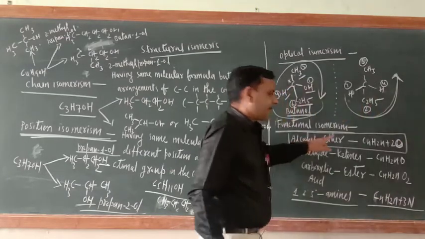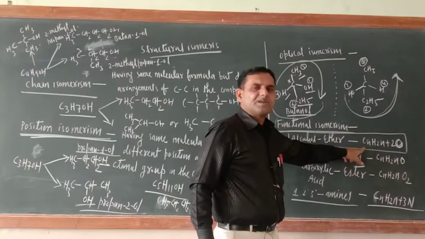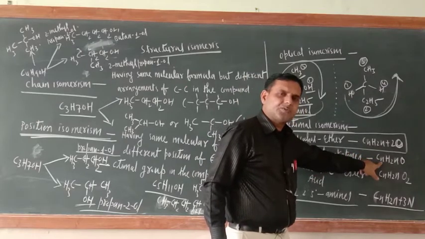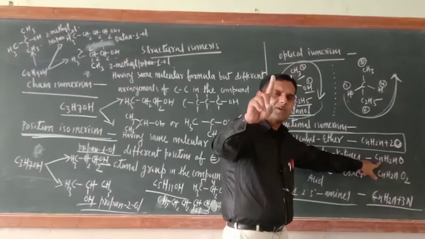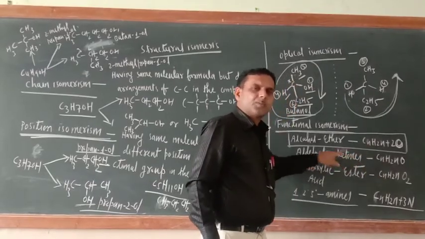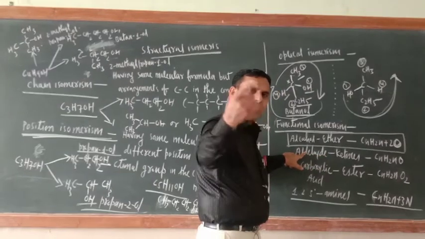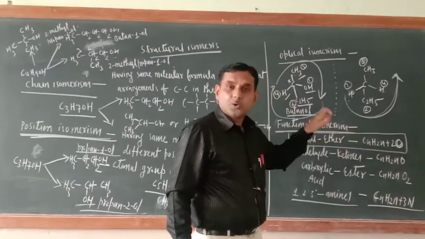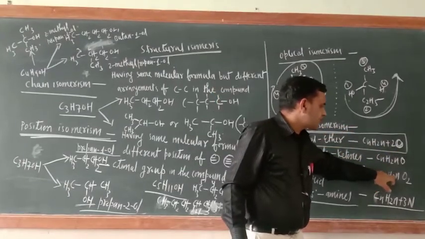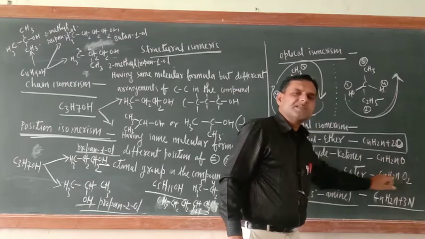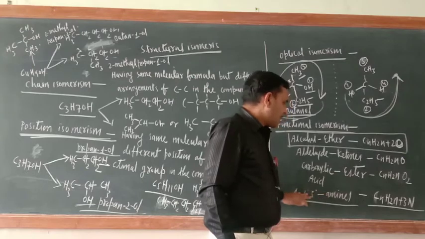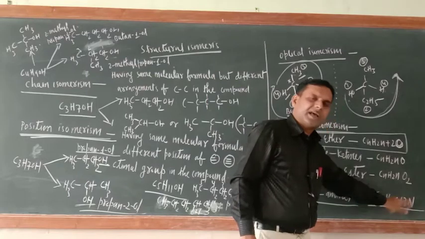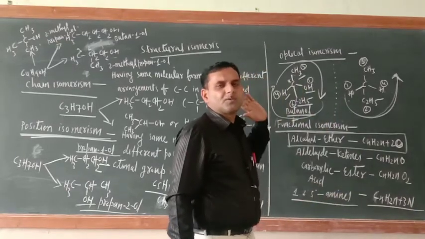So always remember, if the molecular formula belongs to this category, it means ether and alcohol would be there. If the molecular formula belongs to this category, CnH2nO, where the number of oxygen is 1, it means aldehydes and ketones would be there. We'll discuss aldehyde and ketone in the aldehyde and ketone chapter. Now if the given molecular formula belongs to this category, CnH2nO2, where the number of oxygen is 2, it means carboxylic acid and ester would be there. Similarly, if the given molecular formula belongs to this category, CnH2n+3N, it means 1 degree, 2 degree and 3 degree amines would be there.